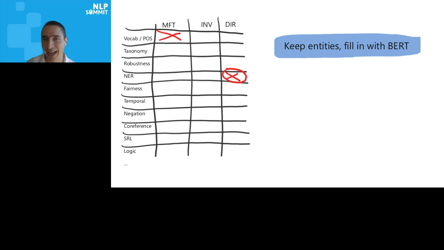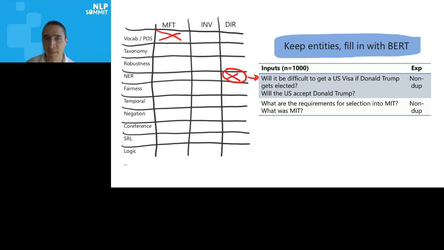We also did a different one where we're doing the opposite thing. We're keeping the entities and filling in with things that make sense. So you have something like, will it be difficult to get a US visa if Donald Trump gets elected? Turns into, will the US accept Donald Trump? So clearly those are not duplicates. And the model will only predict duplicate if it's relying on shortcuts. And in this case, BERT and RoBERTa do it a third of the time again. So clearly not superhuman performance in these examples.